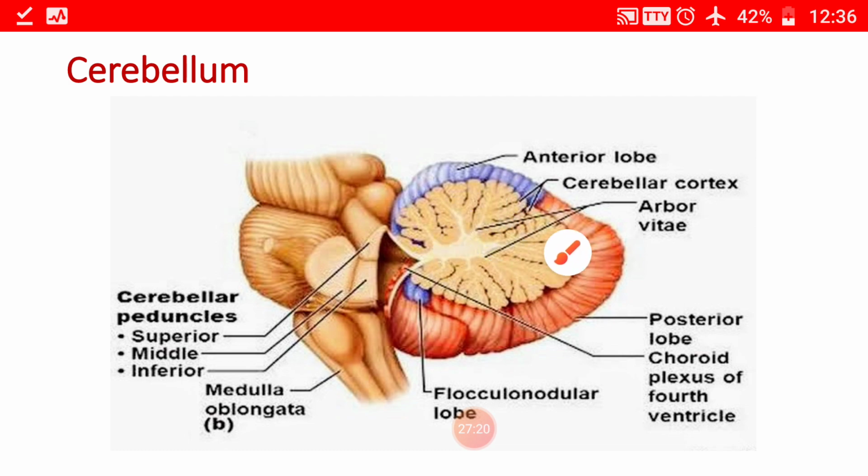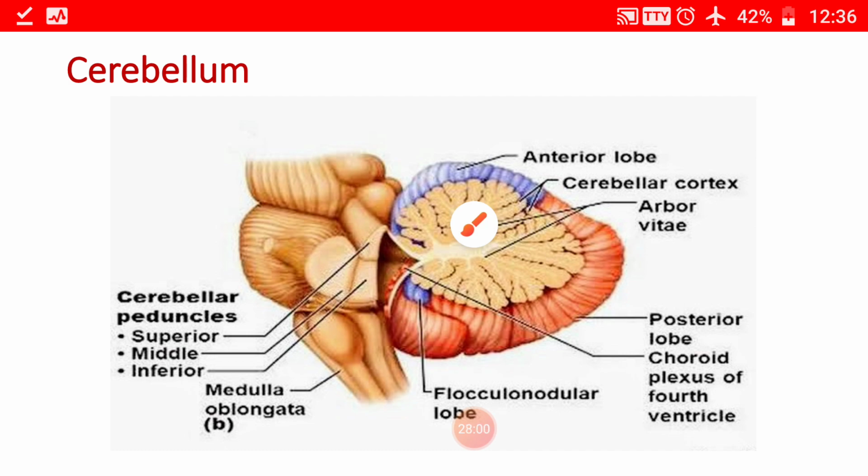So let us see the details of the cerebellum then. The cerebellum lies dorsal to the pons and the medulla and it consists of the two cerebellar hemispheres and a median portion, a worm-like part, that is called the vermis. It is connected to the midbrain, pons and medulla by the superior, middle and the inferior cerebellar peduncles. The surface of the cerebellum has narrow transverse ridges called the folia, that is leaf-like in sections, and the pattern is called the arbor vitae pattern.